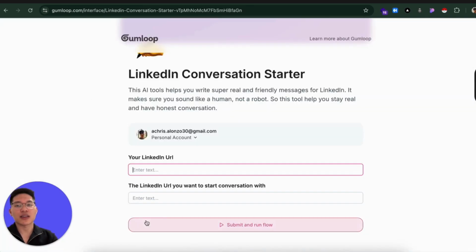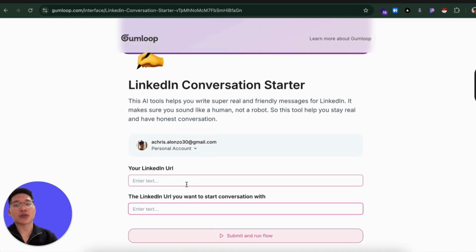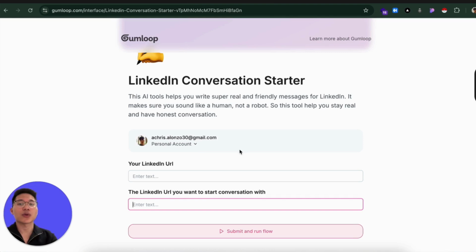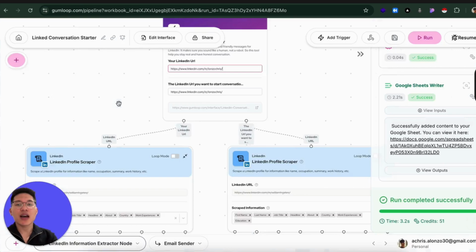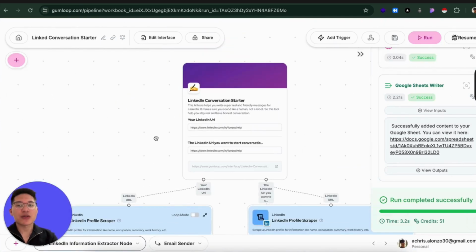So let's say they can just add their LinkedIn URL over here, and the person that they want to start a conversation with, and they're not going to use your credits, so don't worry about that. They're going to use their own credits, so they have to log into their own account. And yeah, so that's the interface. And you can only use it once.